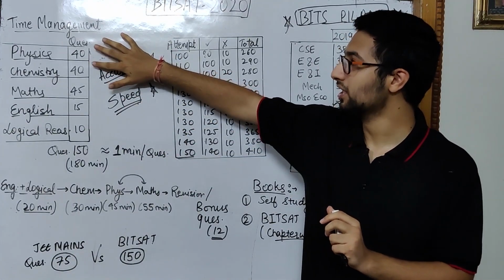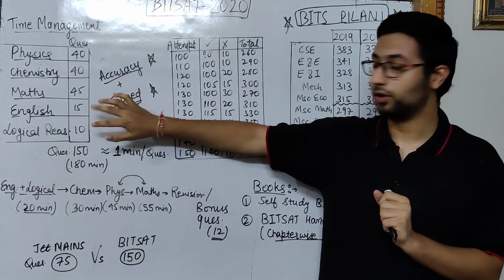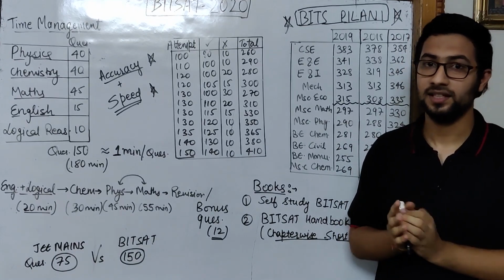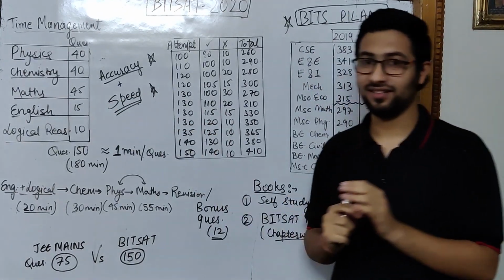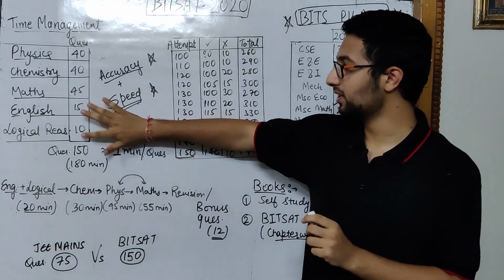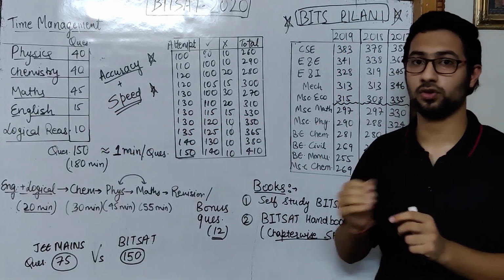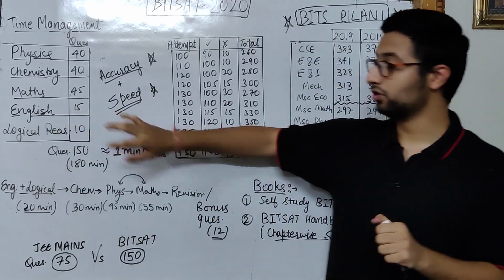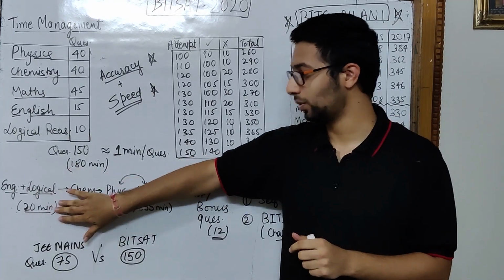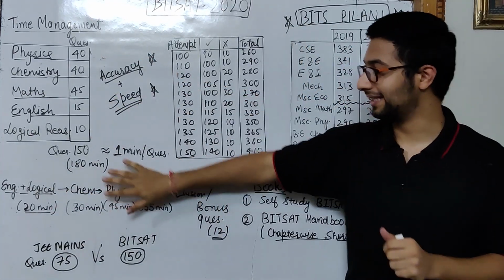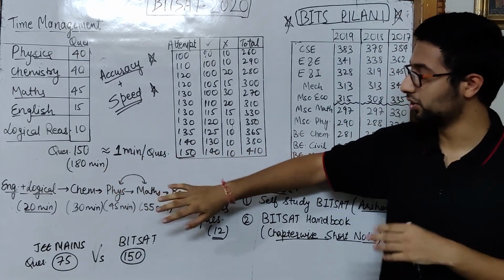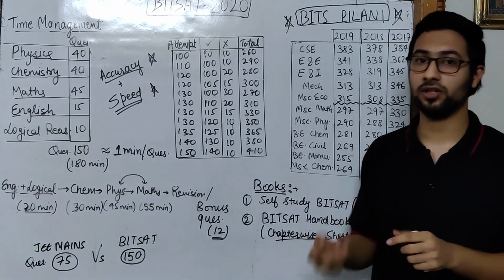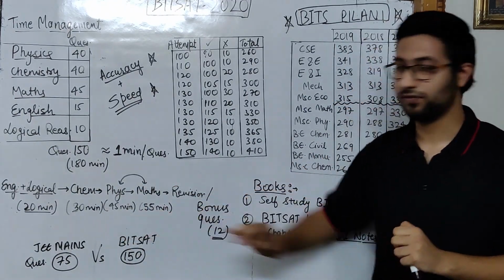We have 40 questions for physics, 40 questions for chemistry, 45 questions for maths, and 15 and 10 questions for English and logical reasoning. Since English and logical reasoning are the easier part, we must attempt them first in the paper. The maximum time you should give to English and logical reasoning is 20 minutes. For chemistry, the maximum time I think you should give is 30 minutes, and you can swap your physics part and maths part as per your convenience, with 45 minutes and 50 minutes.